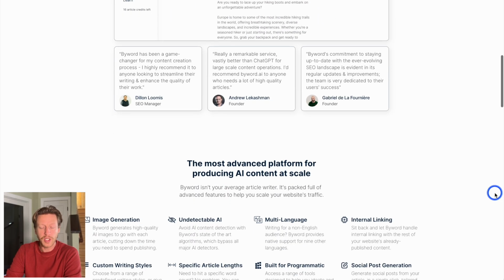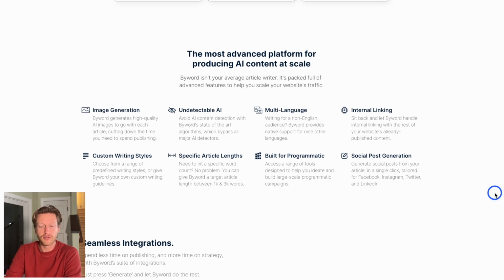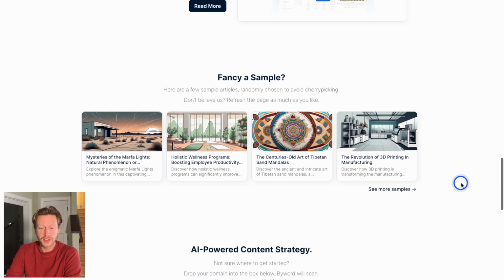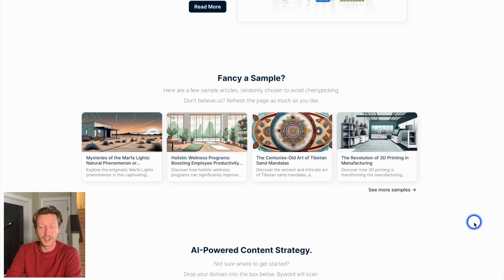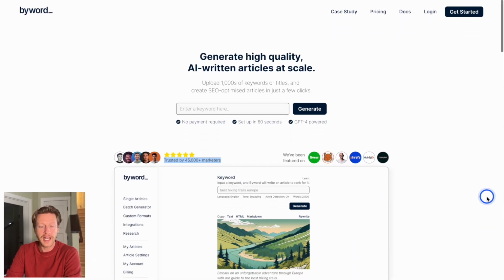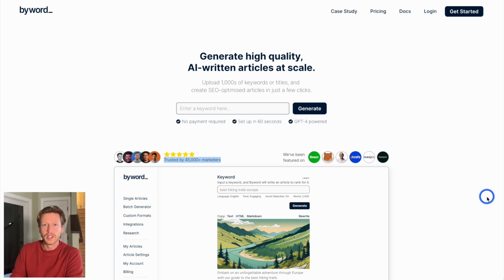And as we scroll down, we can just see that this landing page is quite strong as well, because it's the most advanced platform for producing AI content at scale. You can integrate it into WordPress, Webflow, Zapier, and API access to other types of apps. And then it just talks about the types of articles that they've done as well. The pricing is quite competitive, and I really like this FAQ section here too. So Byword AI is using AI in order to create SEO articles, high quality articles at scale for people who don't generally have access to this.